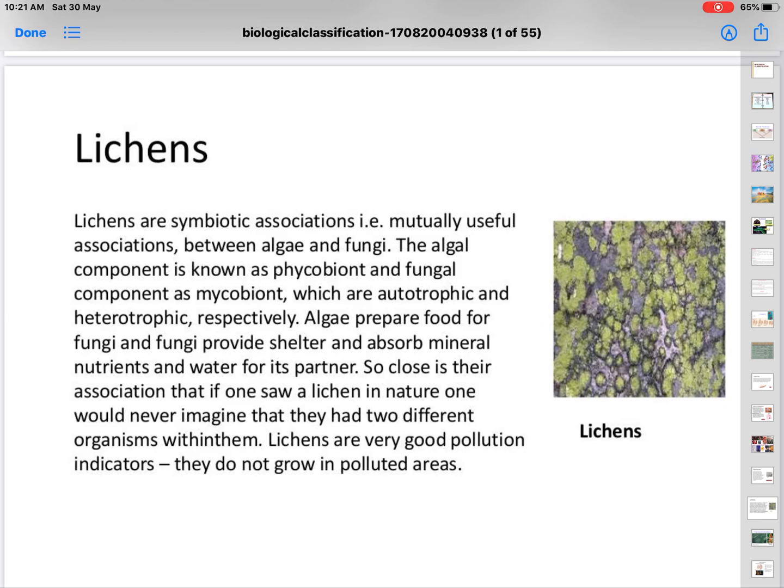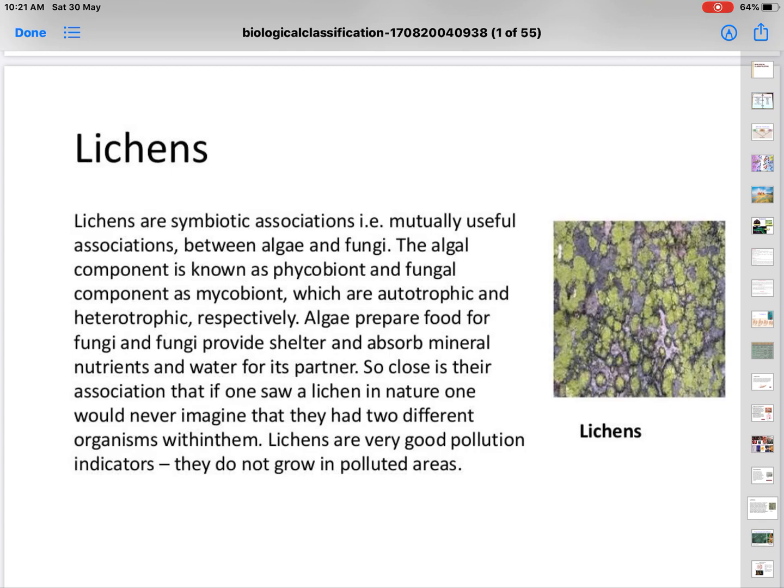First let us see what lichens are. I can say lichens are algae plus fungi. So if there is an association between an algae and fungi, then lichens are formed. Why this symbiotic association? Algae, having green color and chlorophyll, provide nutrition to fungi.